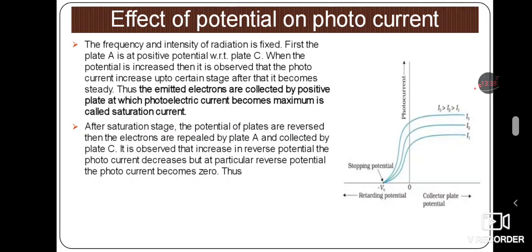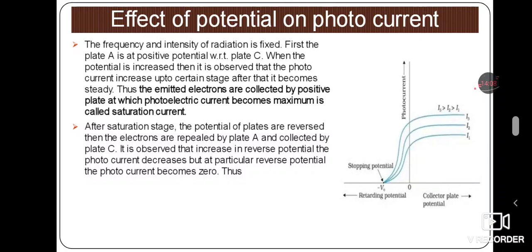So now we have to reverse it. When the potential of the plates is reversed, the electrons will be repelled by plate A. Already A was at a positive potential, so now A becomes negative, and electrons are also negatively charged. So of course there will be repulsion, and the electrons will be repelled by plate A and will start to collect at plate C.